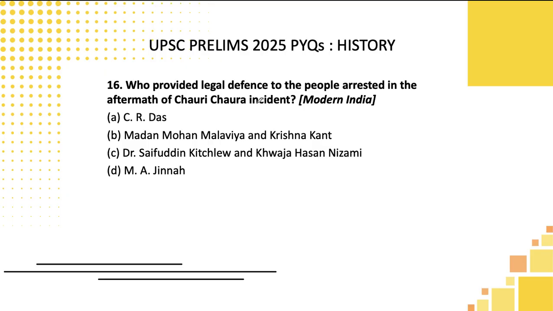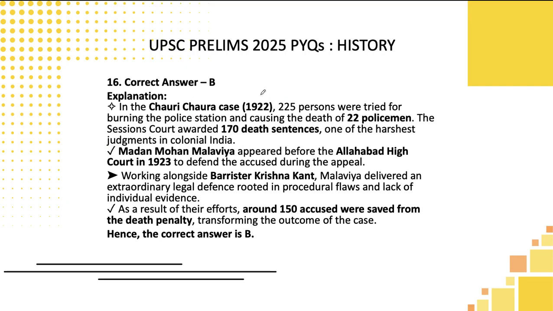Who provided legal defense to the people arrested in the aftermath of the Chauri Chaura incident? So basically, students, legal defense means who will do that activity? A lawyer. See here four options: C.R. Das, Madan Mohan Malaviya, Saifuddin Kitchlew, and M.A. Jinnah. Why would a doctor come and do the work of a lawyer, legal defense work? This is not option C, you can directly eliminate it. Otherwise, if you had read the basic NCERT, you would know Madan Mohan Malaviya is a lawyer and can be attributed to do this work during that time. So using this kind of common sense, you can answer this particular question, students.